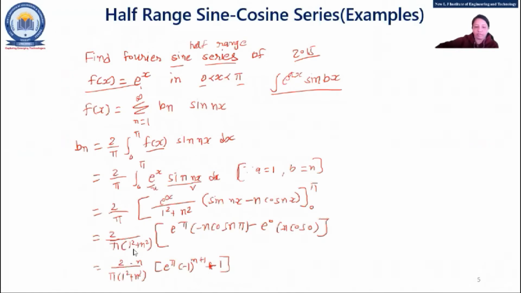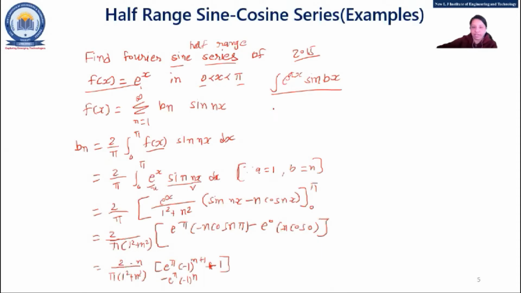Some of the students may be getting a minus here, right? Here you will get minus e raised to pi, minus 1 raised to n, like this. But you can convert it into minus 1 raised to n plus 1. Fine. So your fx would be what?